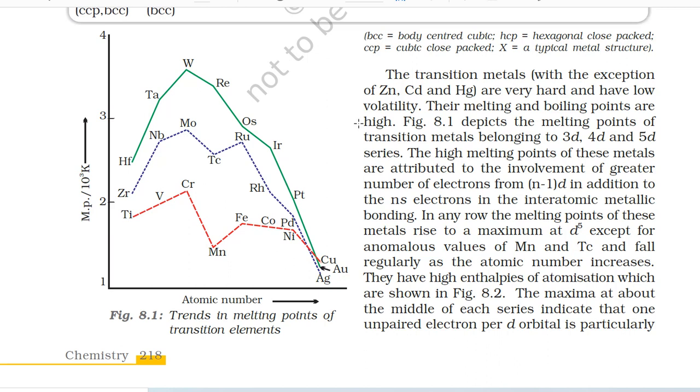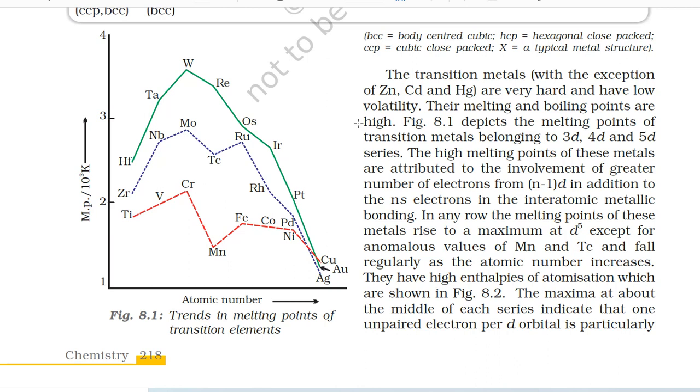Figure 8.1 depicts the melting points of transition metals belonging to 3d, 4d, and 5d series. The high melting points of these metals are attributed to the involvement of a greater number of electrons from (n-1)d in addition to the ns electrons in the interatomic metallic bonding.